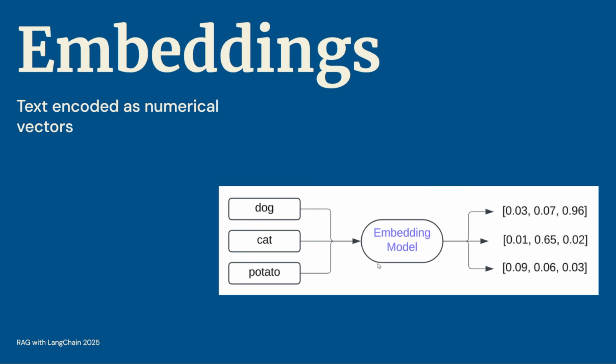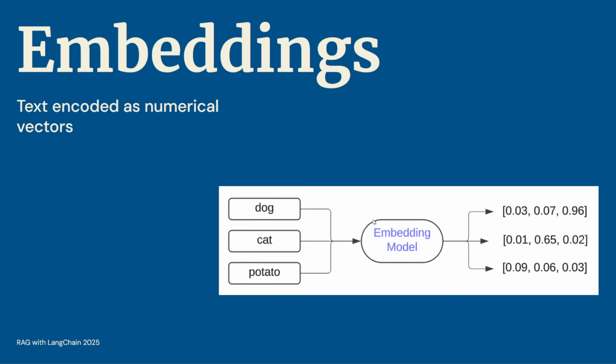So in this case, we're going to be using something called an embedding model that will take text like words, for example, or even sentences like dog, cat, potato, and what it will do is translate those pieces of text into embeddings or numerical vectors, okay? So dog could be something like this, just a bunch of numbers. Cat can be something else. Potato can be something else. It's all about representing it as numbers, but without losing meaning.